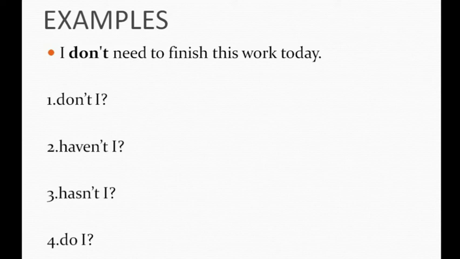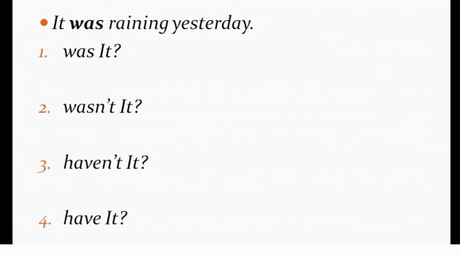It was raining yesterday. The sentence is positive, so the tag will be negative. The negative tags are the second and third options, but our verb is was. So past tense, the negative of was is wasn't, and the subject is it. That is why the option will be wasn't it.